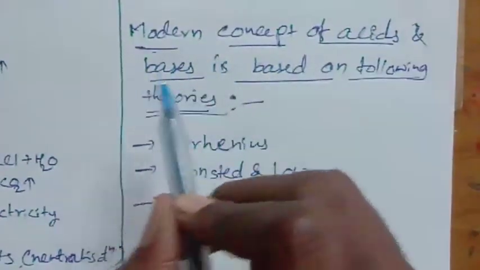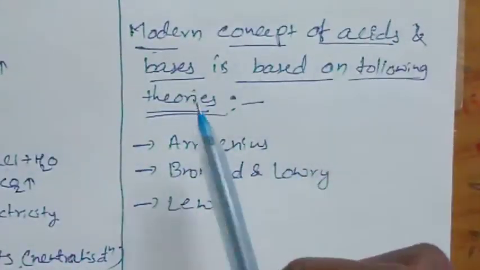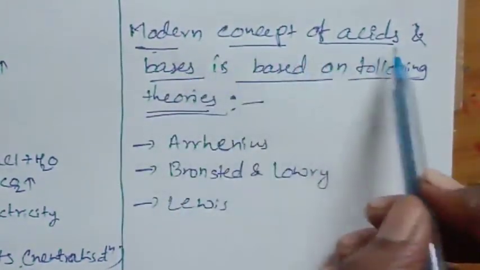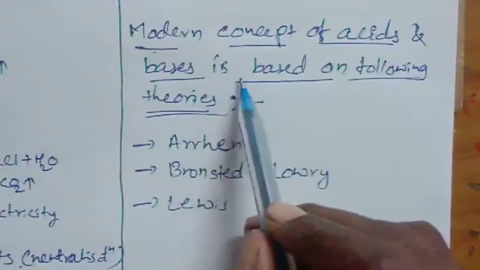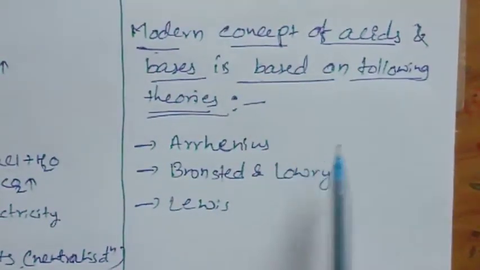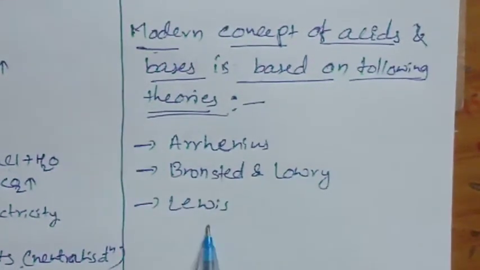We have discussed the properties of acids and bases. Now we will discuss the theories. The modern concept of acids and bases is based upon three theories: Arrhenius theory, Bronsted and Lowry theory, and Lewis theory.